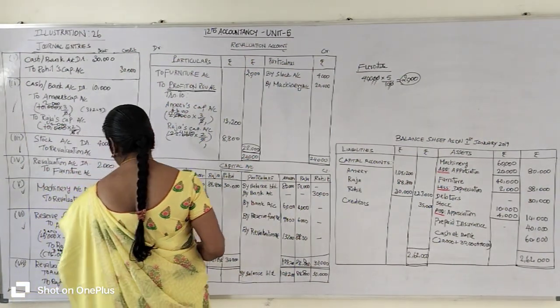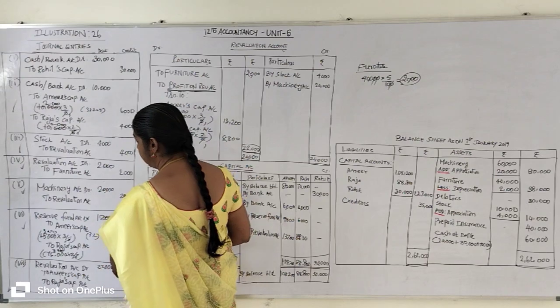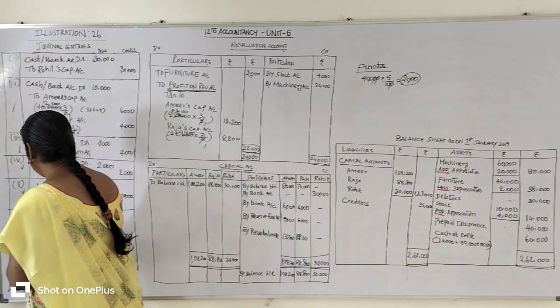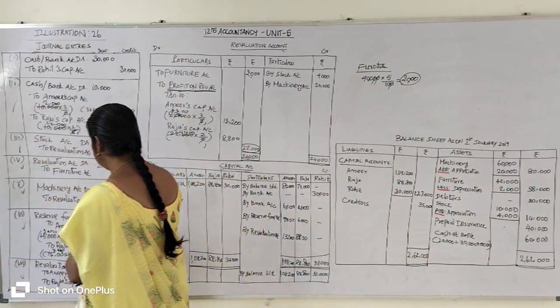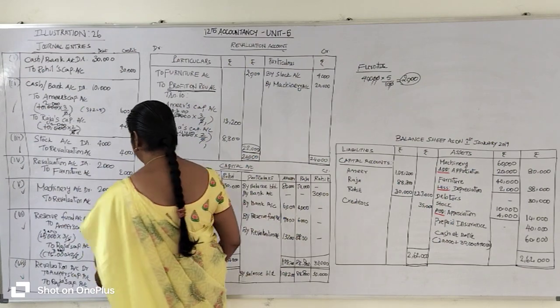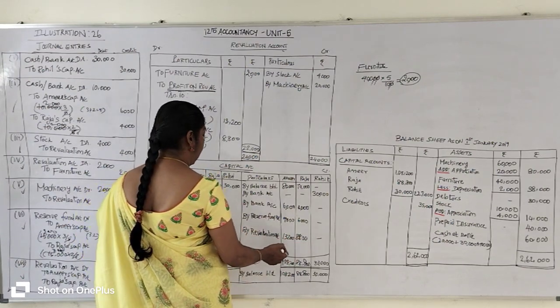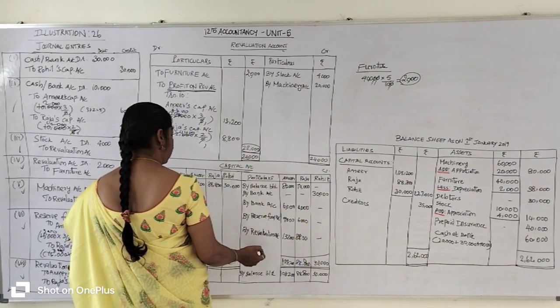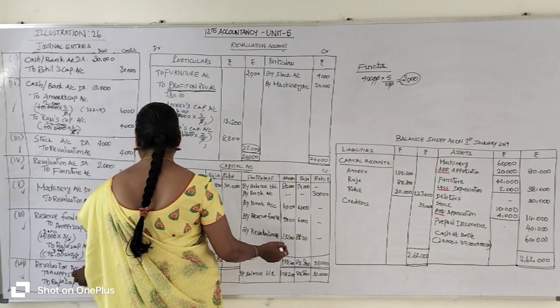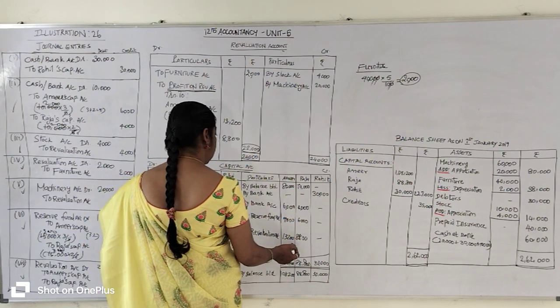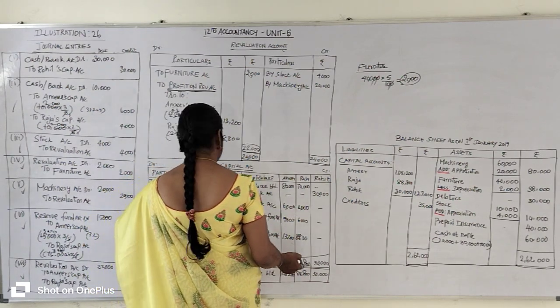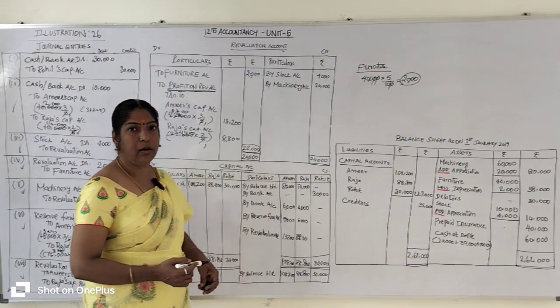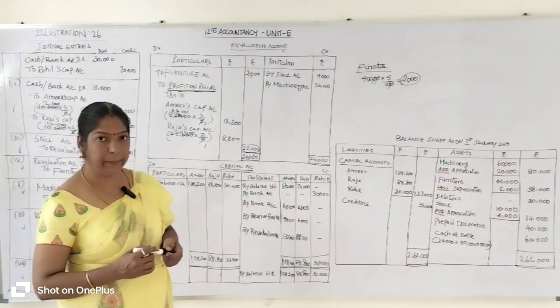Then where do you see the capital account? The seventh transaction has the capital account. Where is it? It is on the credit side. So you go to the credit side of the capital account and write the opposite account, that is revaluation account. So by revaluation account, 13,200 rupees is entered in Amir's column and 8,800 rupees in Raja's column. So we completed the capital account.